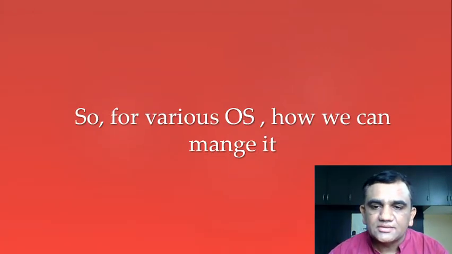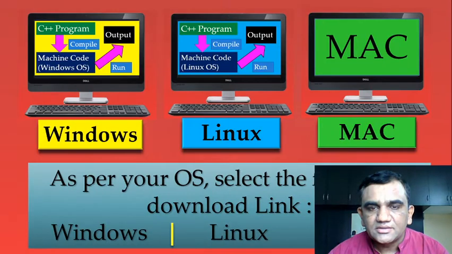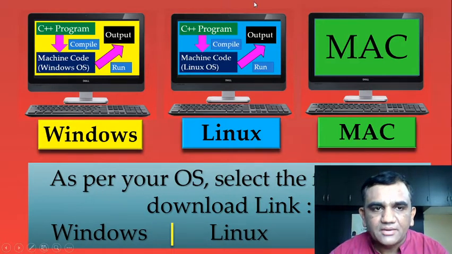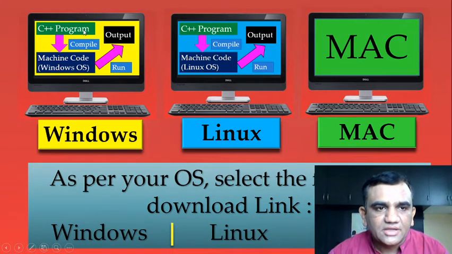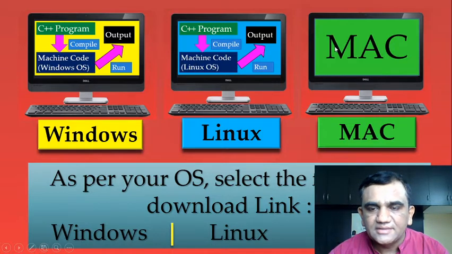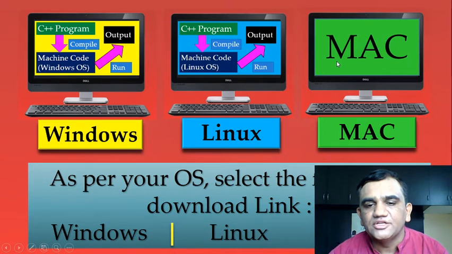So for various operating systems, how do we manage it? You have a simple program, and you need to put the same program on a Windows based operating system, then a Linux based operating system, and then a Mac based operating system. You need to generate the machine code for Windows, machine code for Linux, and machine code for Mac also. If you have Windows based clients, you will distribute this. If you have Linux based clients, you will distribute this. Similarly, for Mac based clients, you will distribute the Mac based machine code.